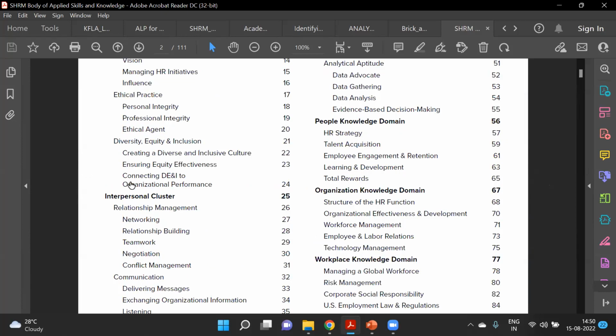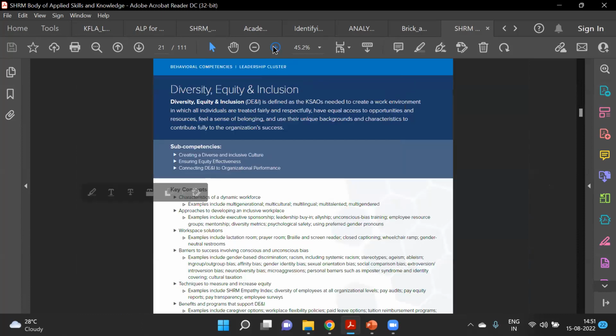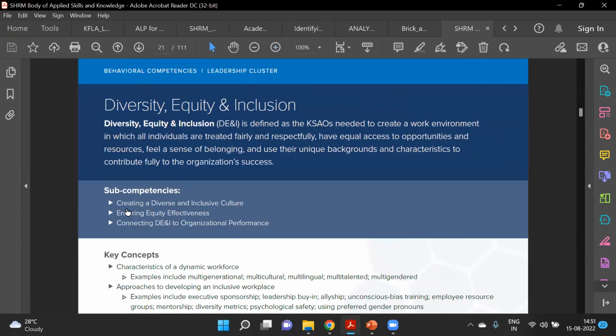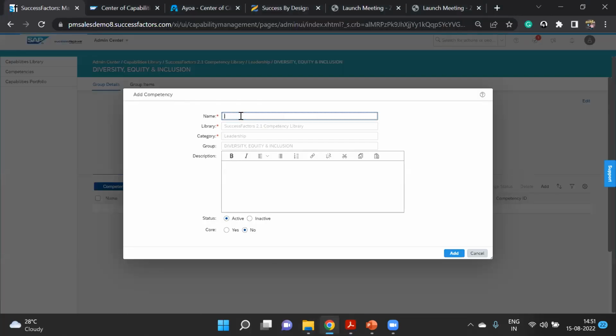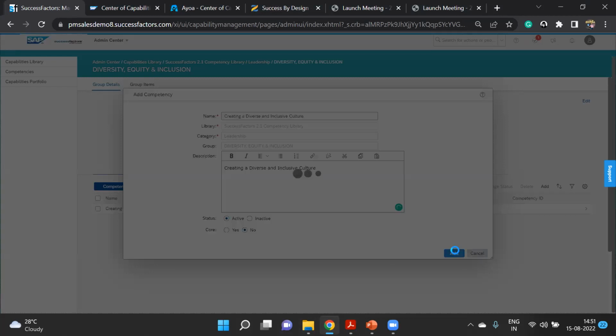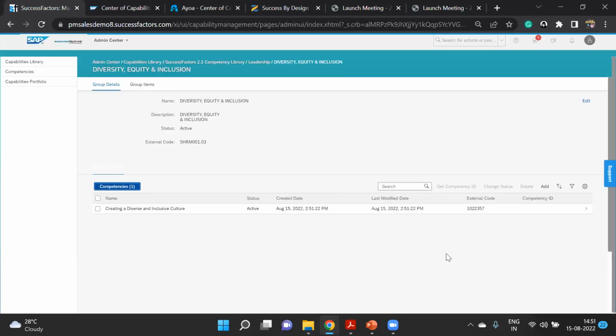So these are the four things you'll be having. These are the three competencies you'll be having. Here in this document, they are calling it a soft competency because they already have competency. But here we can maintain it as competence. So let's say creating a diverse and inclusive culture, this is for competence. We have added it. Similarly, this is a code which is auto-generated. You don't have to worry about it.